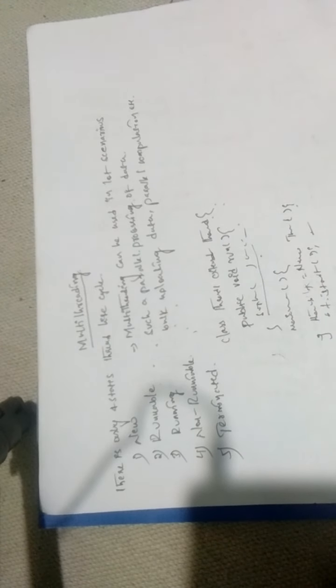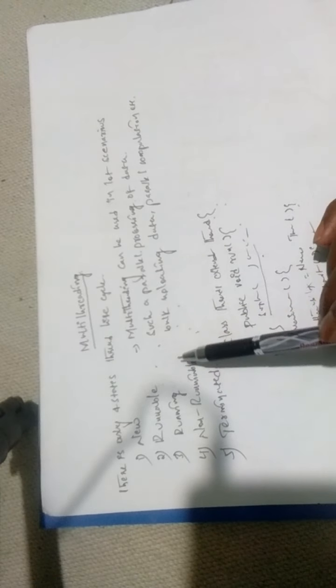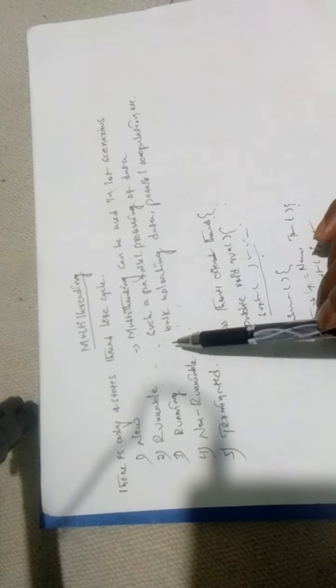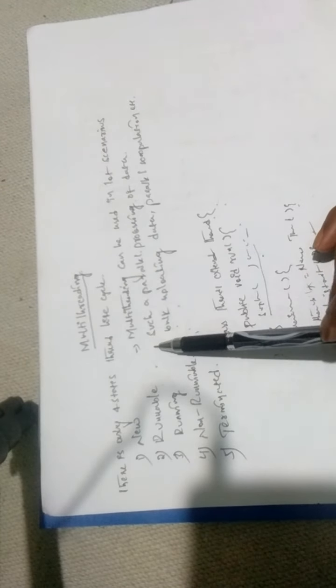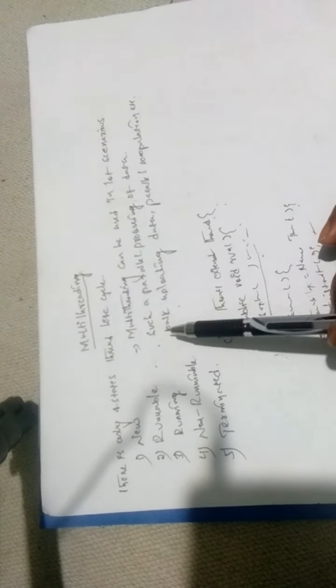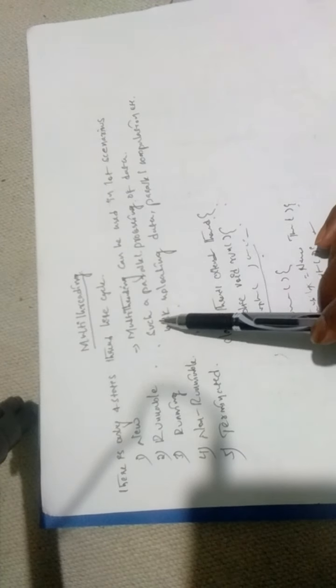So first we need to discuss multitasking: process-based multitasking and thread-based multitasking. Process-based means multi-processing. Thread-based means multi-threading. First, multi-processing. Each process has its own address in memory. In other words, each process is allocated in a separate memory area.